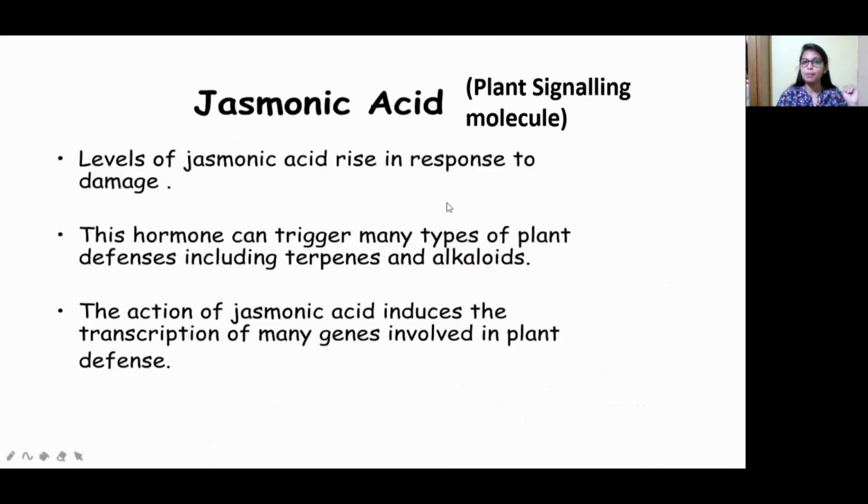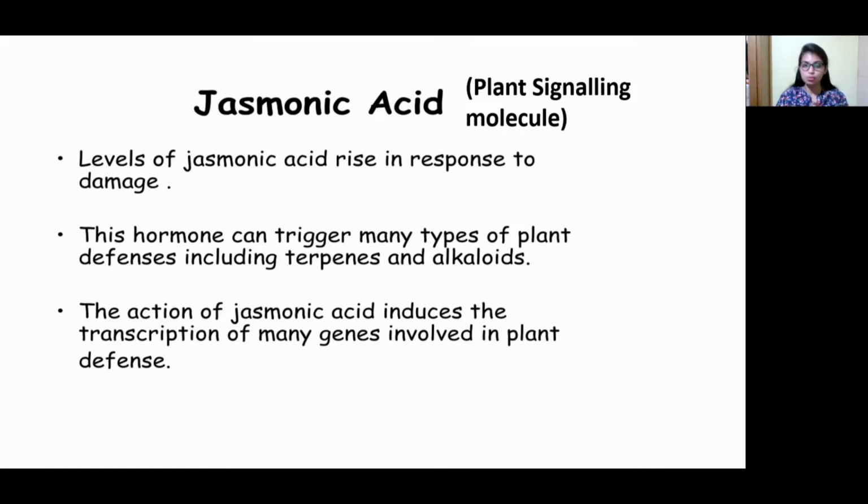See here, this is a plant signaling molecule. It acts like a signaling molecule. Levels of jasmonic acid rise in response to damage. If the jasmonic acid level is increased in the plant, that will indicate that some damage has taken place in the plant. This is also a plant hormone, but it is not helpful for growth and development. Instead, it acts as a signaling molecule. For example, if any pathogens come, it will signal the production of some secondary metabolites to fight against those pathogens. This is its function.